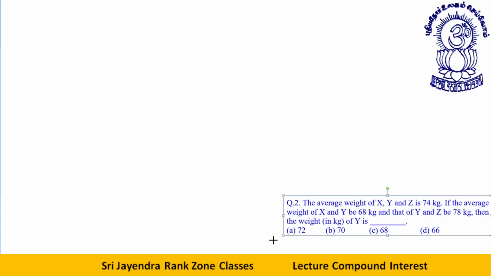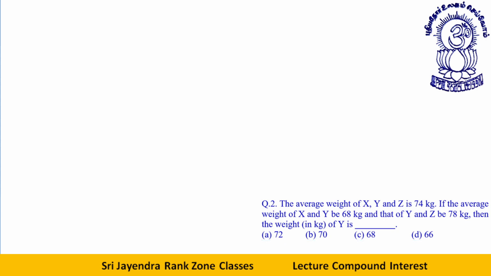I will do 2-3 questions of this type and we will solve them directly. The average weight of x, y, z is 74. Average weight of x and y is 68, y and z is 78. This y is included in both. You need to find the weight of y only. So what I will do is double of xy plus double of yz minus triple of xyz. This will be my answer, dear students.